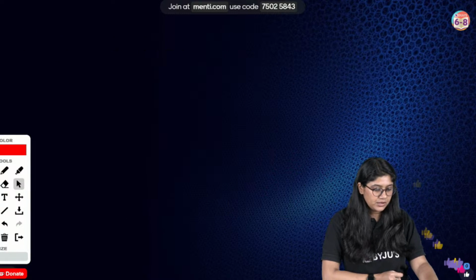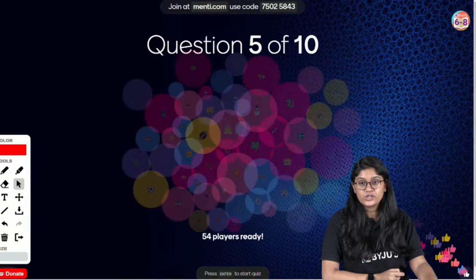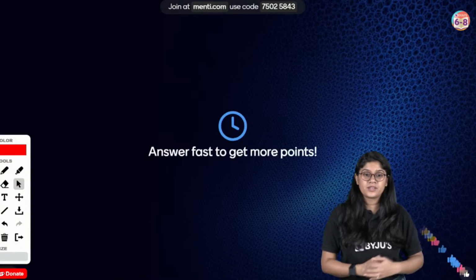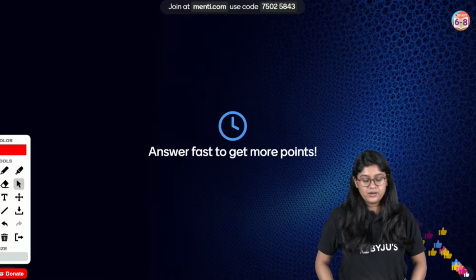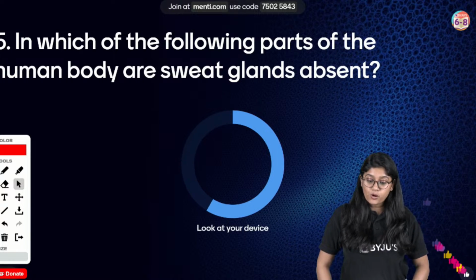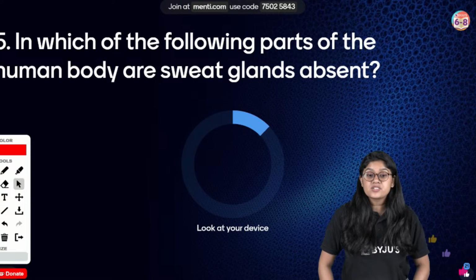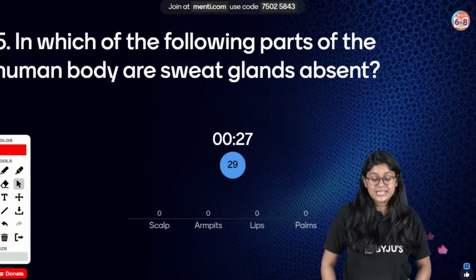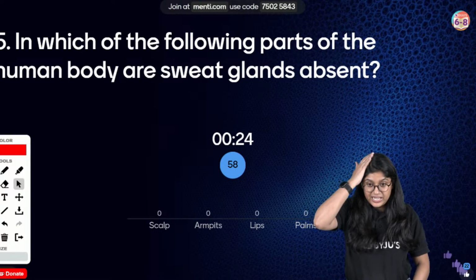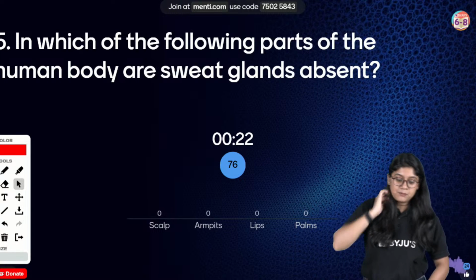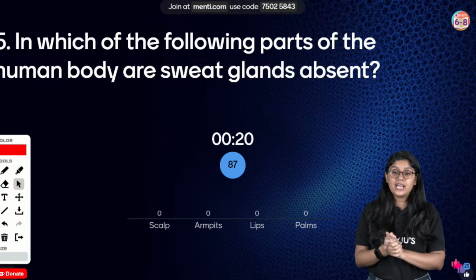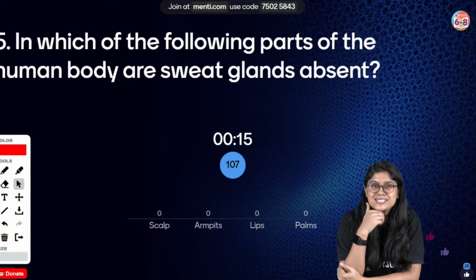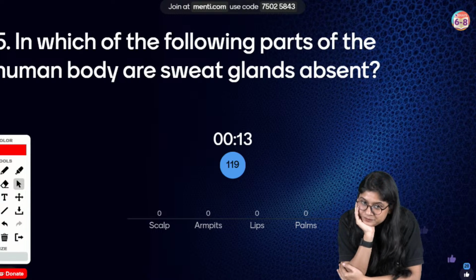Okay, chaliye. Question number 5, everyone, on your screen. Here we go. In which of the following parts of the human body are sweat glands absent? Scalp, armpit, lips, or palm. Which of these will not have the sweat glands, everyone? Easy, everyone. This is something where we have to use our logic.